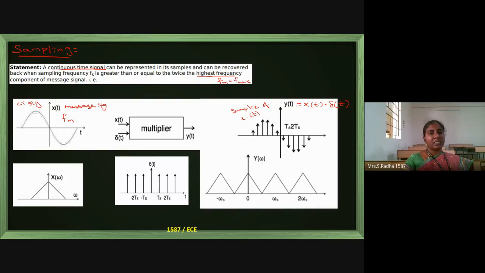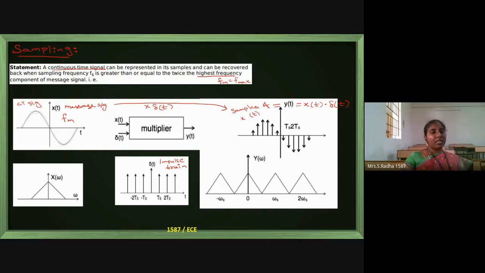Now a new name is given for this. Samples of x of t is nothing but y of t. How are we getting that? By multiplying with an impulse train. This del of t is nothing but the impulse train. Train means continuous impulses. We can convert from message signal to its samples by multiplying with del of t using this multiplier.